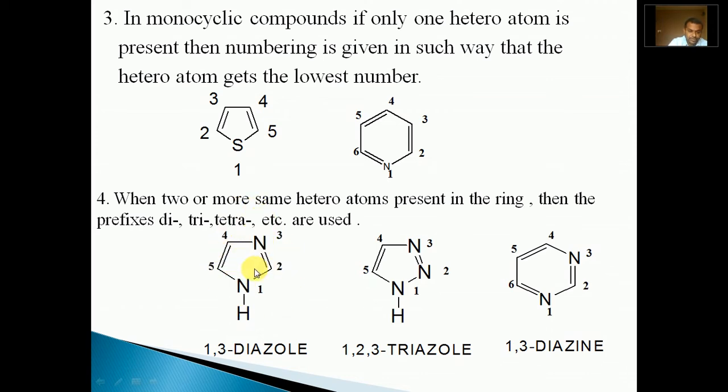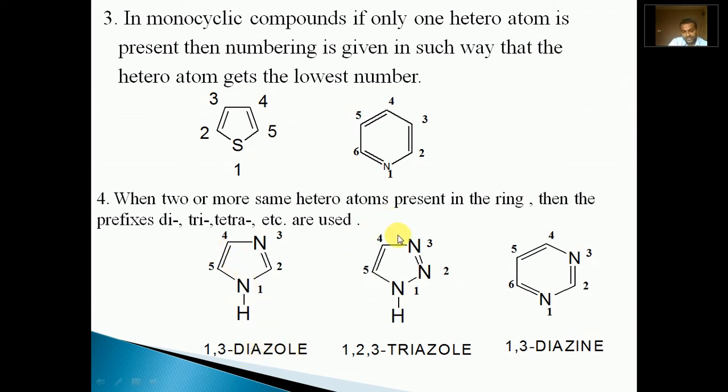Five-membered, two heteroatoms, both are nitrogen. That's why, for two of the same heteroatom, di should be used. Hence, the name: numbering should start from any nitrogen, 1, 2, 3, so 1, 3. Di for two, and azole for a five-membered nitrogen-containing heterocycle. Hence, the name becomes 1,3-diazole. 1 and 3 are the positions of the nitrogen atoms, di for two of the same heteroatom, and azole for a five-membered nitrogen-containing compound.